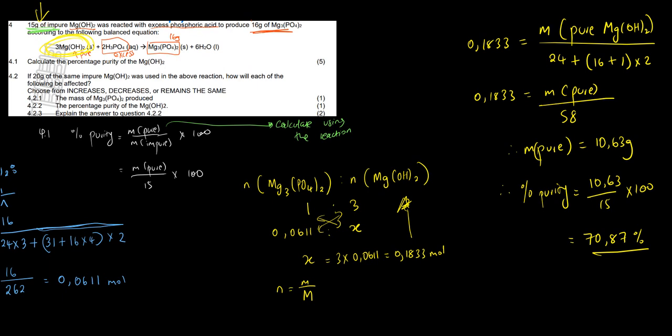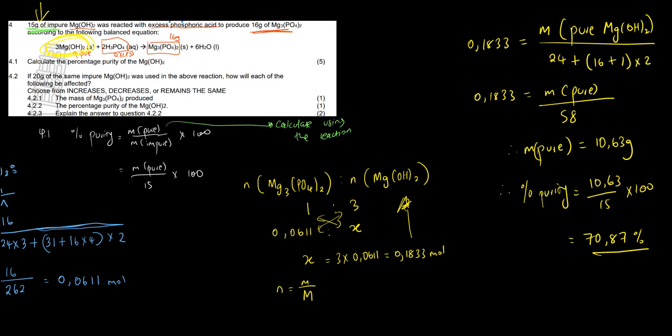So if you can just remember for me that the pure sample is the one that takes part in the reaction, then you're okay. The rest is easy, because you're just using stoichiometry to get the mass of that pure sample. In most cases, all the time, you'll have to calculate the pure sample. The impure can be given or not. If the impure is given, you need to calculate percentage purity. But if the impure is not given, then you will be given the percentage purity, which is the same as when you're dealing with percentage yield.